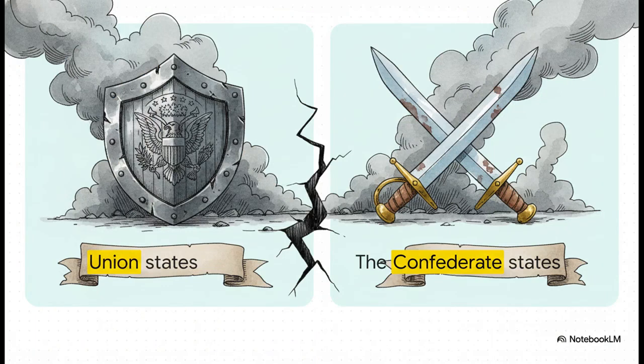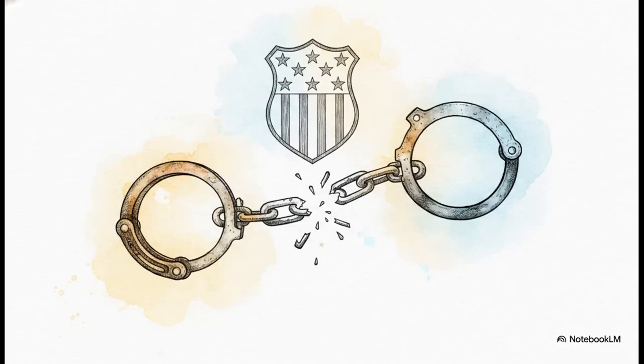So the crucial point is, in 1861, those internal fractures finally broke open. The nation plunged right into the American Civil War, pitting the Union states directly against the Confederate states. It remains the deadliest conflict in American history, essentially tearing the newly expanded nation apart at the seams. The outcome of this devastating war arrived in 1865. Under President Abraham Lincoln, the Union prevailed, and this victory achieved two monumental things: the preservation of the United States as a single nation and the long-overdue abolition of slavery.